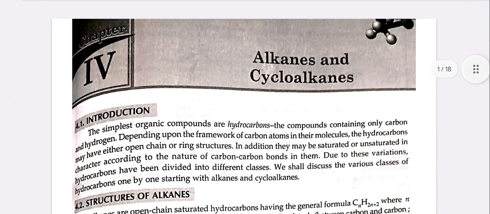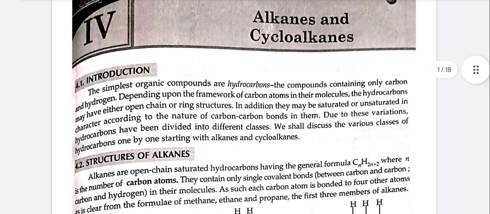Topic name: Alkanes. Introduction. The simplest organic compounds are hydrocarbons, the compounds containing only carbon and hydrogen. Depending upon the framework of carbon atoms in their molecules, the hydrocarbons may have either open chain or ring structures. In addition, they may be saturated or unsaturated in character according to the nature of carbon-carbon bonds in them. Due to these variations, hydrocarbons have been divided into different classes. We shall discuss the various classes of hydrocarbons one by one, starting with alkanes and cycloalkanes.